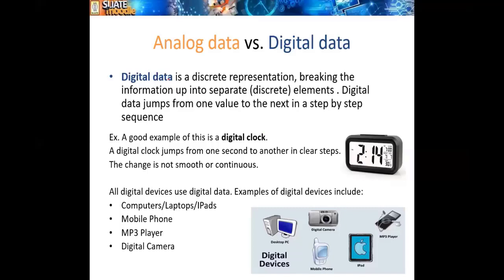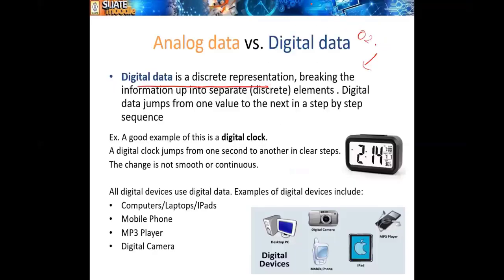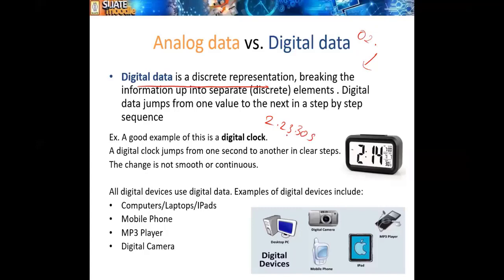On the other hand, digital data is a discrete or kind of fixed representation, breaking the information up into separate discrete elements. For example, now it is exactly, for example, 223, 30 seconds.